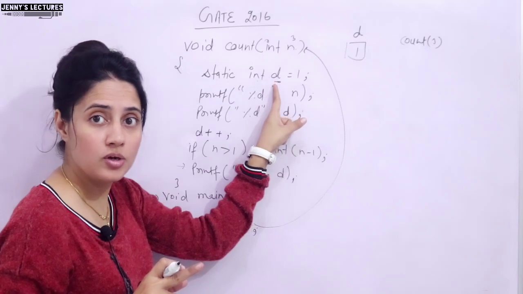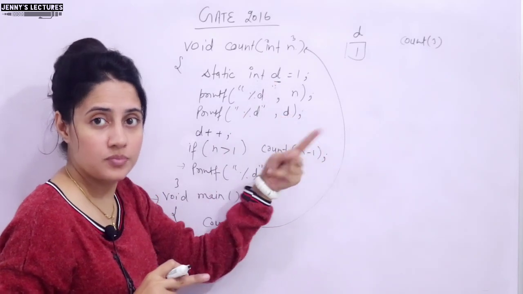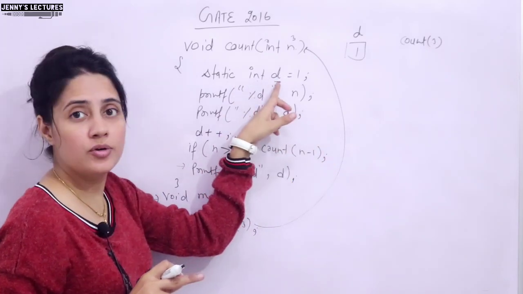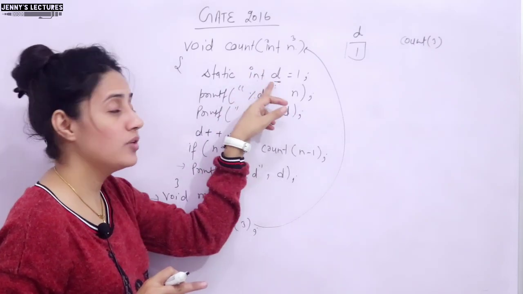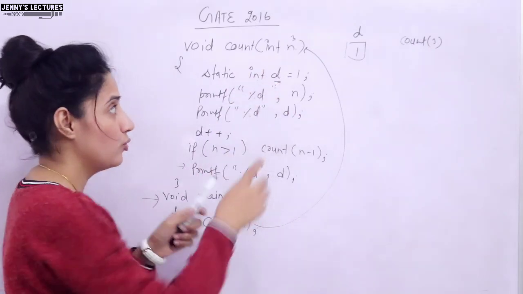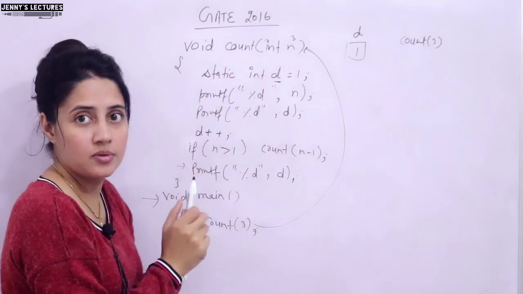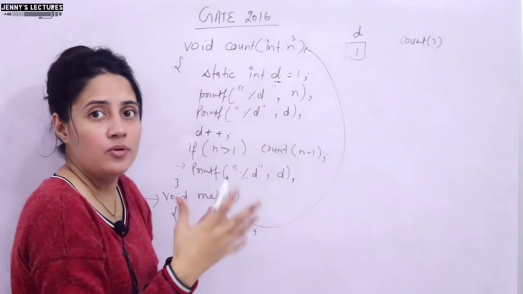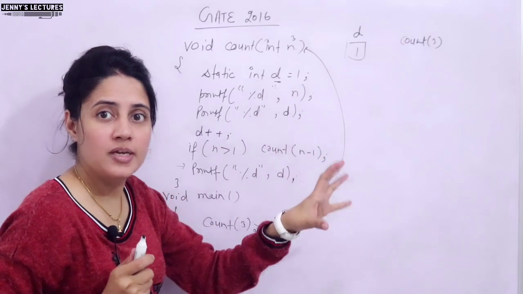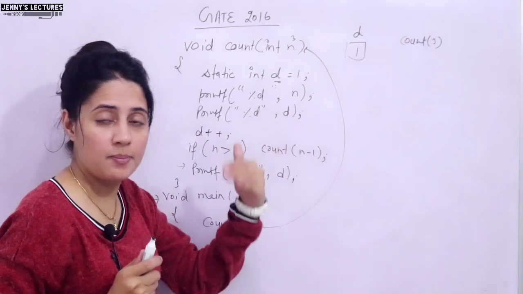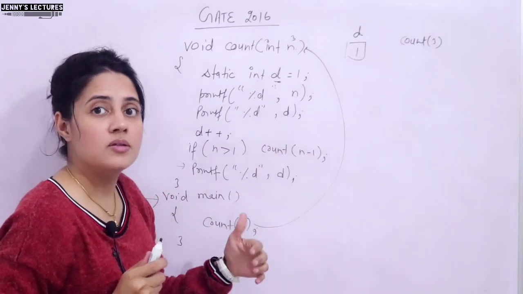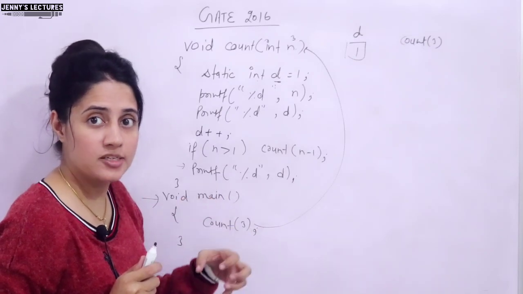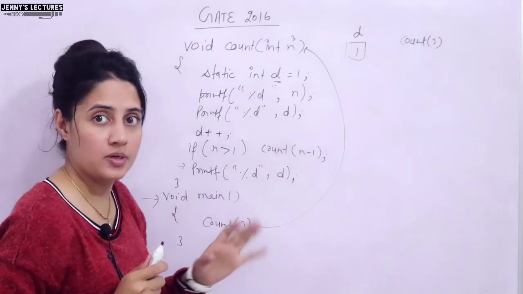It will hold its previous value, right? And a static variable you can use throughout the program. The lifetime of this variable is the whole program. It's not that you can use it in this function only, right? The static and global variables are declared in a separate type of memory section, so that we can access those variables throughout the program, right?